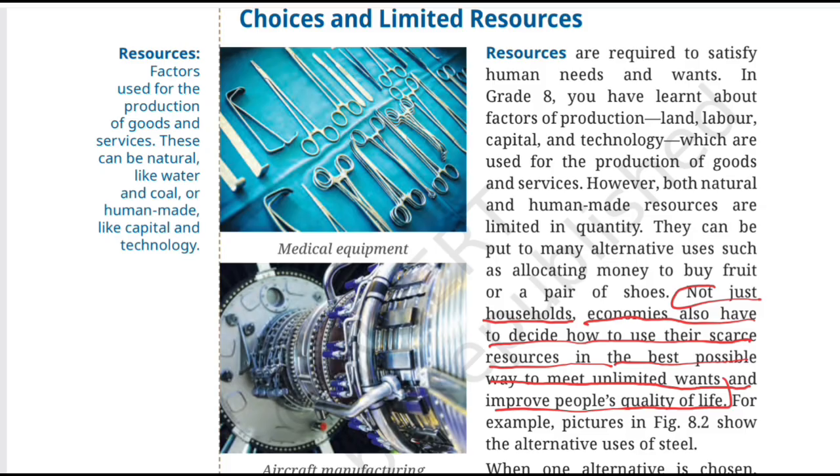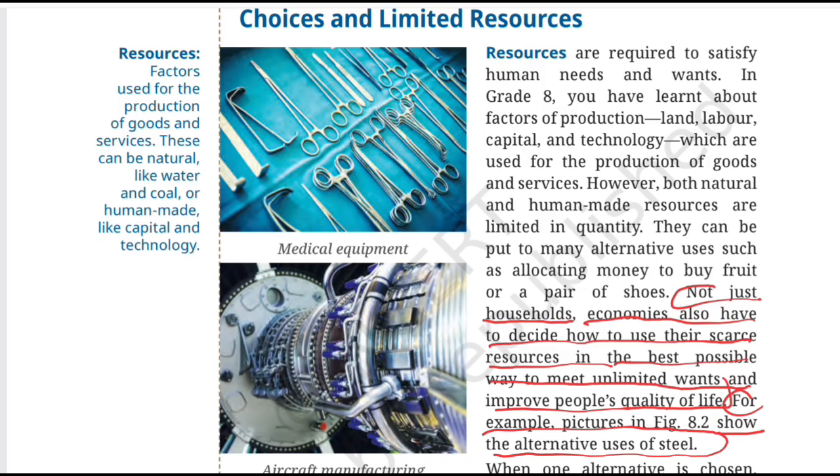It may spend it on hospitals, schools, roads, transport, or even water, and many other things. All of these are important, but the main problem is that resources are limited. So the government has to think, where can these resources be used most effectively to improve people's lives? And that's economic decision making. For example, the pictures in Figure 8.2 show the alternative uses of steel.